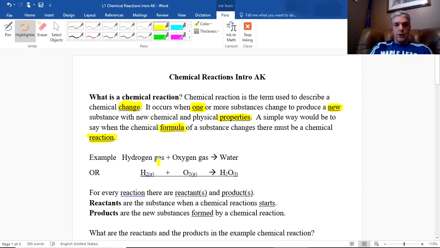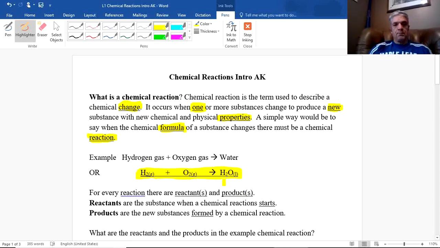And you'll notice that it can also be written in its chemical form. So this here is the word equation, and down here is our chemical equation. So H2, and then we put in brackets (g) for gas, and then O2, and put in brackets (g) for gas, and it will make a liquid, H2O. And so this is the chemical formula that we typically use.